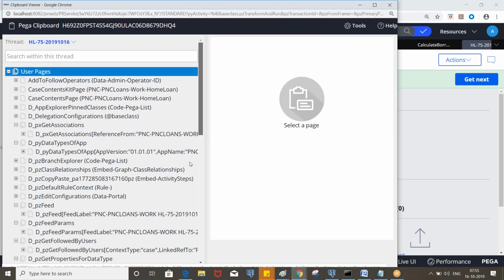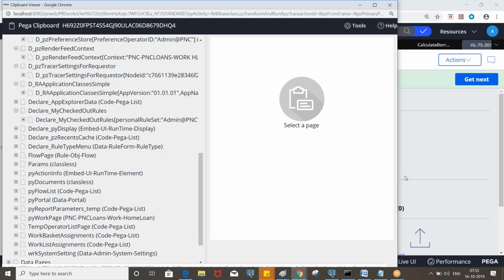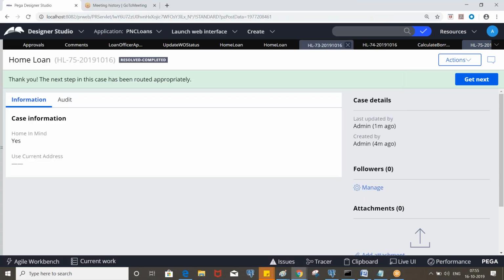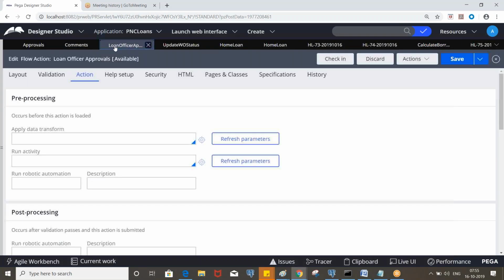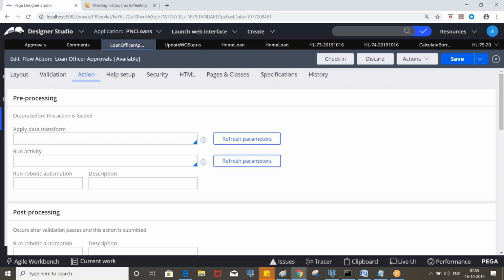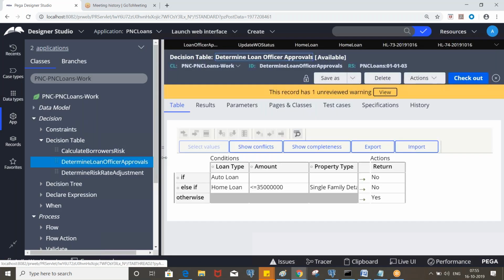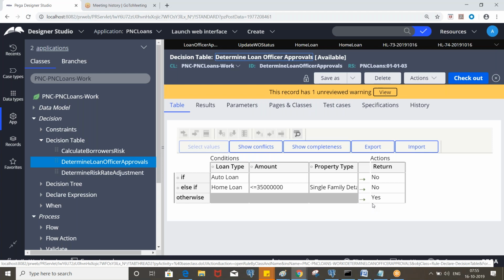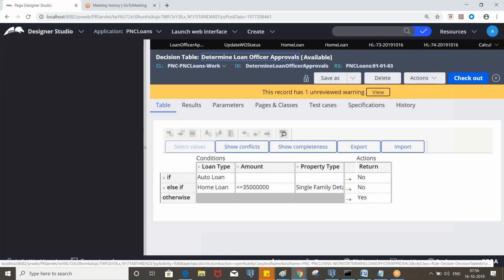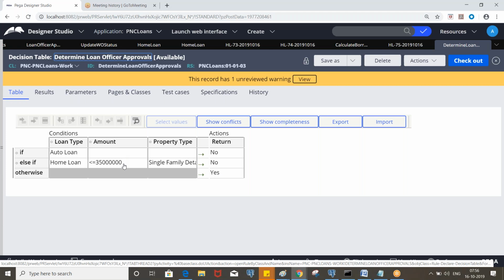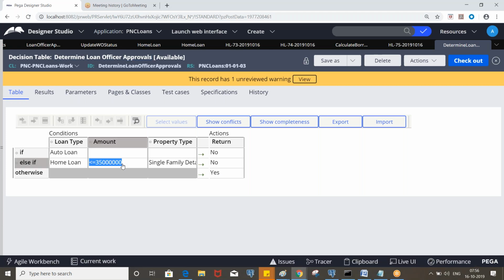Yeah, so that condition has to be satisfied, right? Determine loan officer approvals. No, okay, so loan amount is more than, this is how much? Okay, that's the reason.